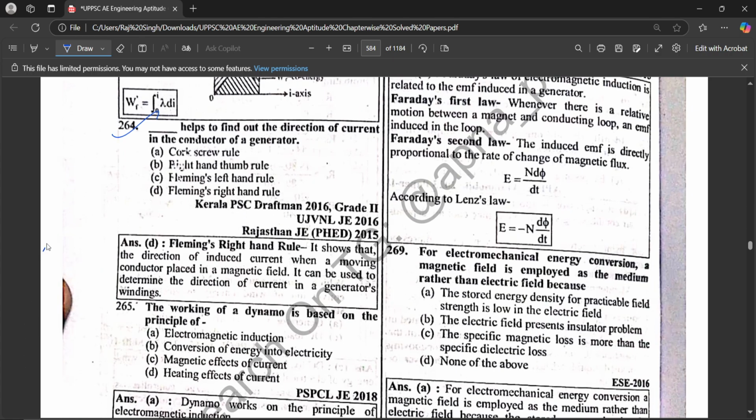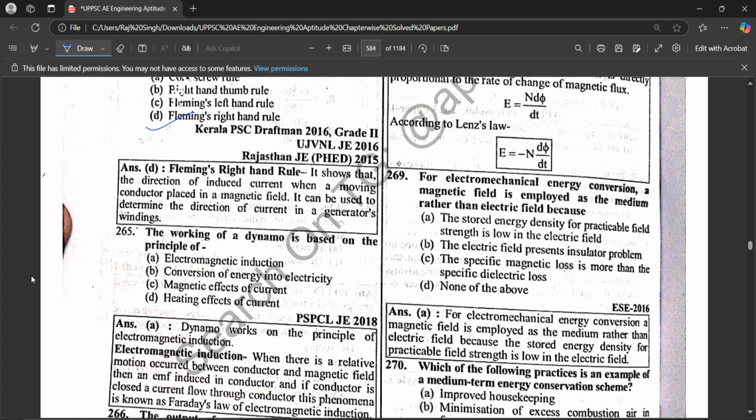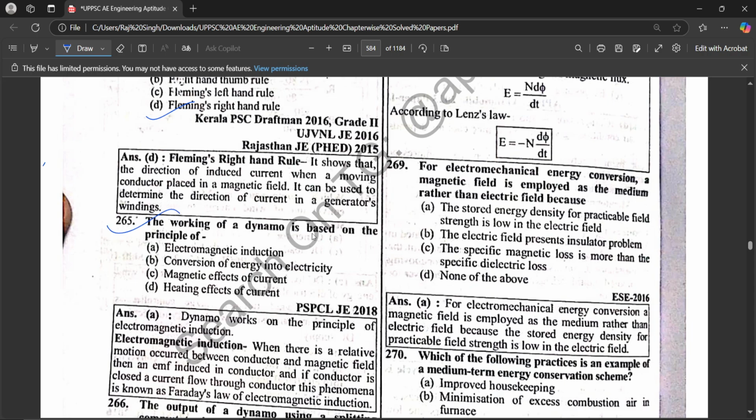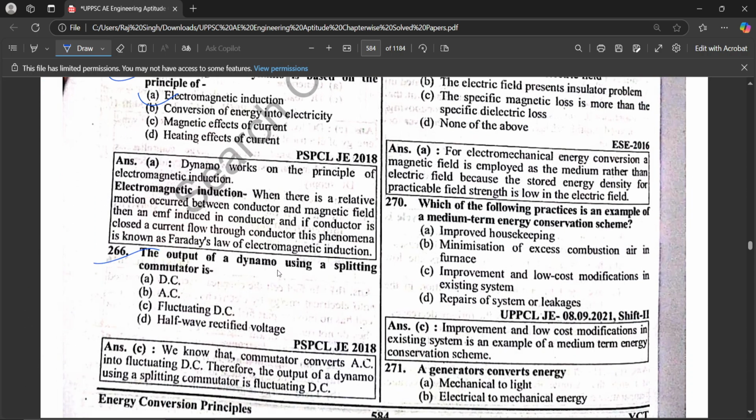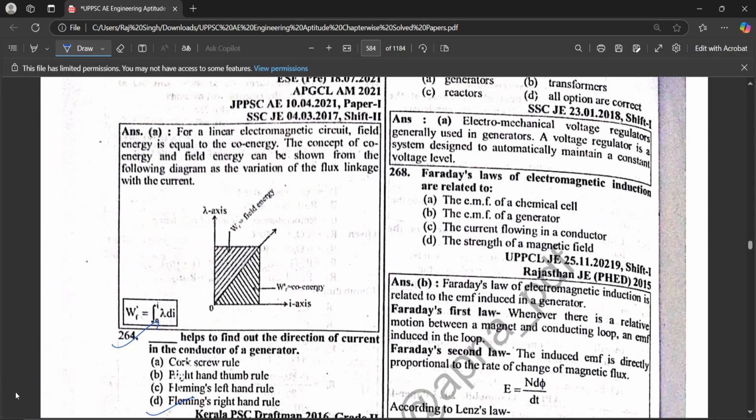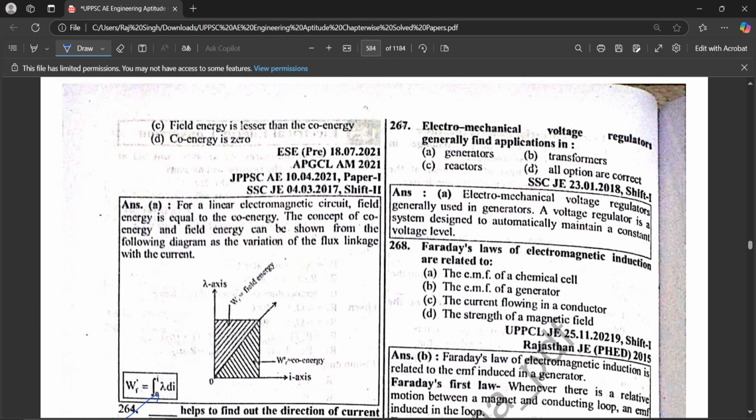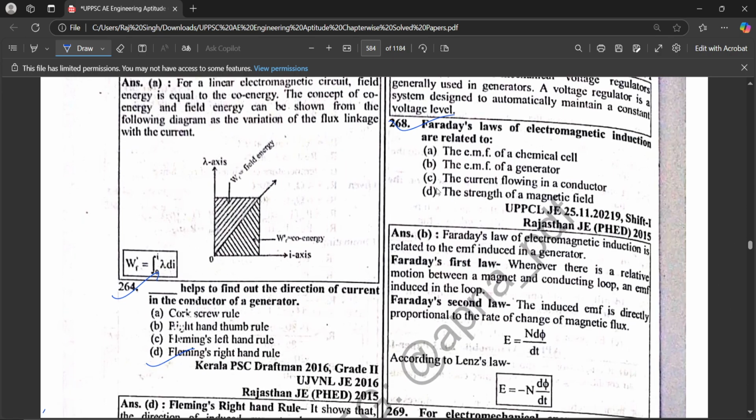Fleming's right hand rule helps to find out the direction of current in the conductor of a generator. The working of a dynamo is based on the principle of electromagnetic induction. The output of a dynamo using a split commutator is a fluctuating DC. Electrochemical voltage regulator generally finds application in a generator. Faraday's laws of electromagnetic induction are related to the EMF of a generator.